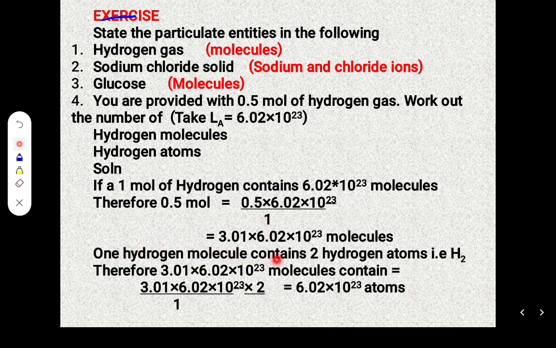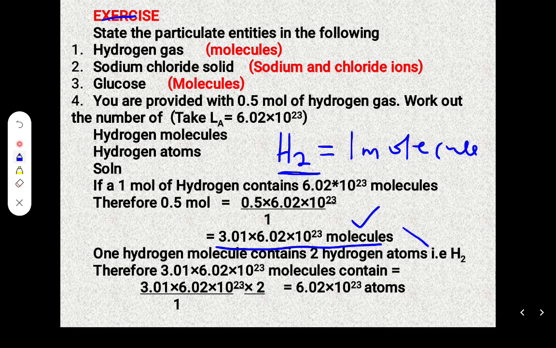So 1 hydrogen molecule contains 2 hydrogen atoms. Therefore, this number of molecules, you just multiply this by 2. Remember that hydrogen is diatomic, so 2 atoms make 1 molecule. So there are 2 atoms in 1 molecule. So we are saying in order to get the number of atoms, just take the number of molecules multiplied by 2. I hope we are together there. So listen carefully.